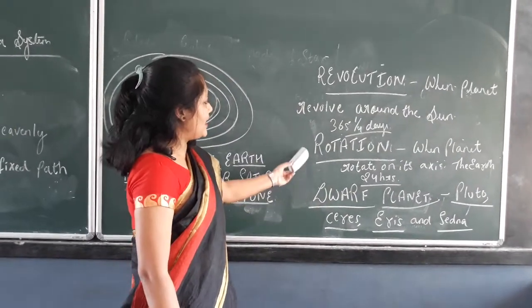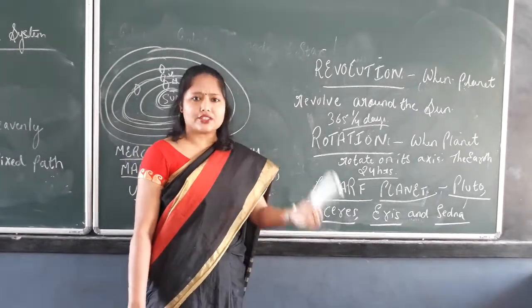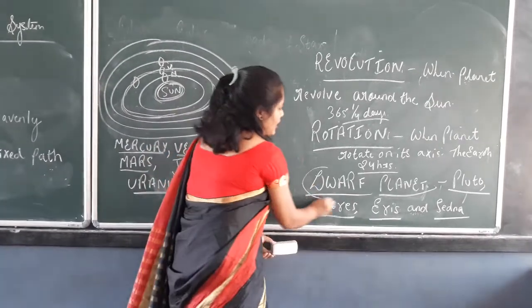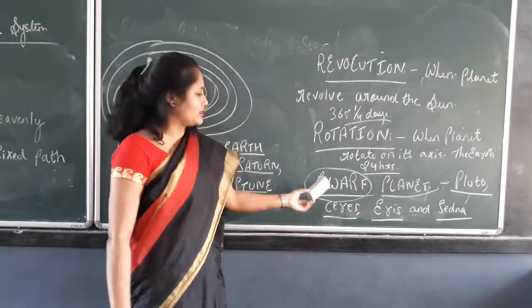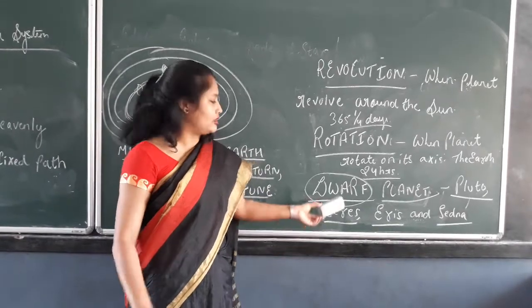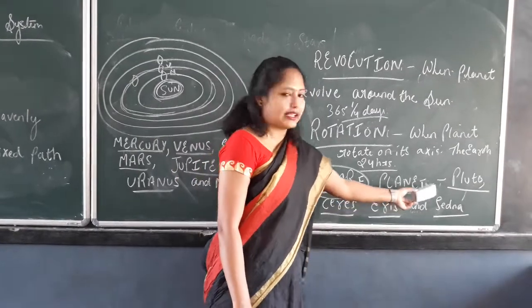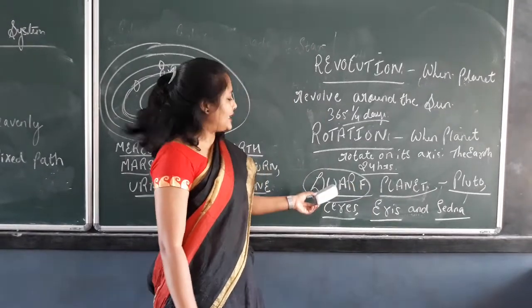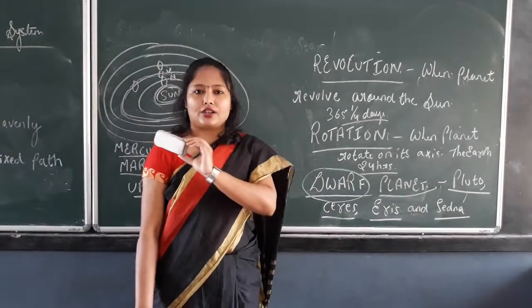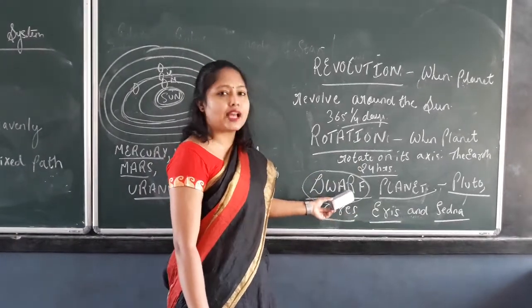Next, earlier it was considered as 9 planets, but after research started, it is said that some planets are dwarfs. They are called dwarf planets. Why are they called dwarf? Because the meaning of dwarf is tiny. The small, tiny things are called dwarf. In the same way, Pluto, Ceres, Eris and Sedna are some of the bodies considered dwarf planets. They are not considered among the big planets, but their presence is still there. But they are termed dwarf planets.